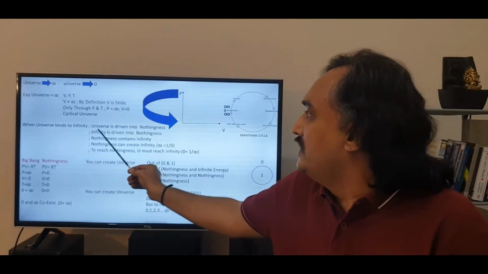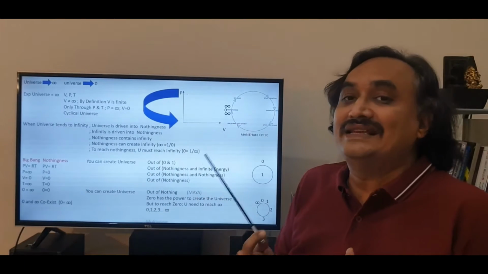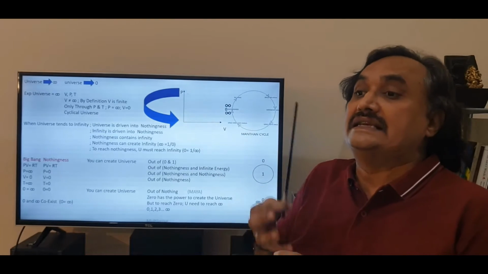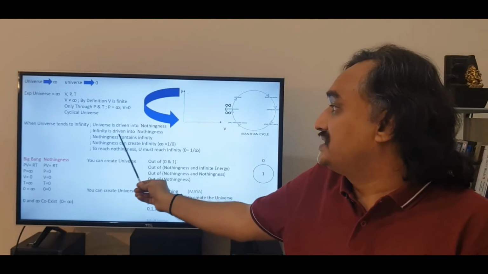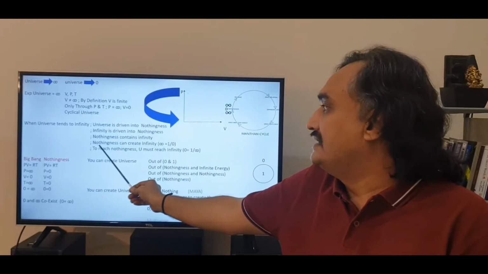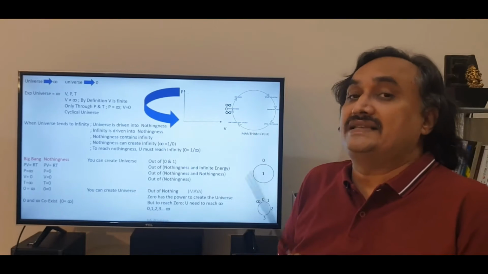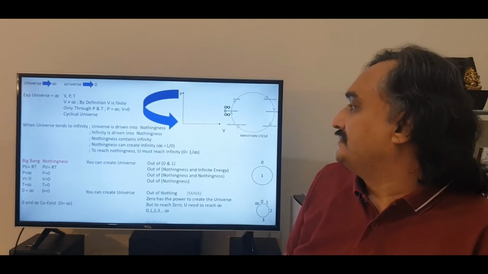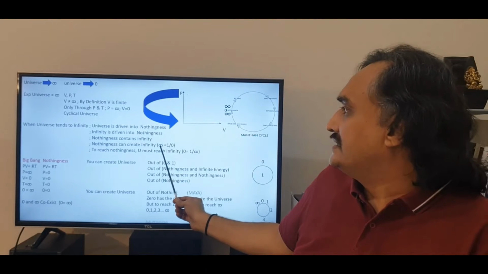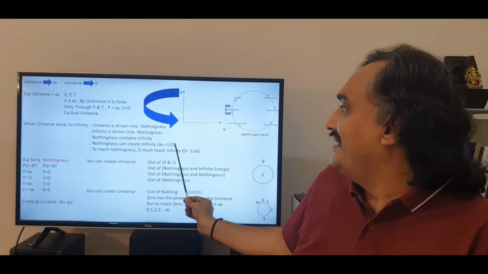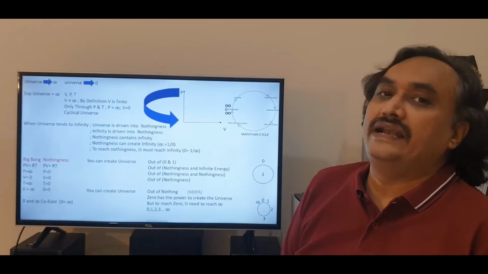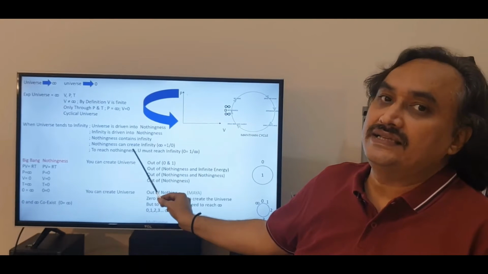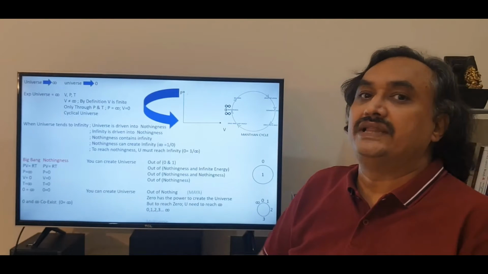Now, when the infinity is driven into nothingness, nothingness contains infinity. In the sense, infinity is inside nothingness. Which does imply that the nothingness now has the capacity to create infinity, because now infinity is inside nothingness. That is why it is said that infinity is equal to 1 by 0, because nothingness can create infinity. But that doesn't mean that infinity is equal to 0, because it is not a simple thing that you can reach nothingness.